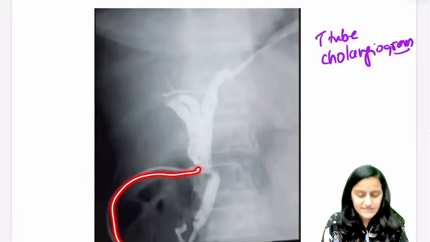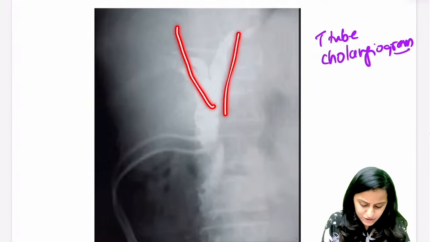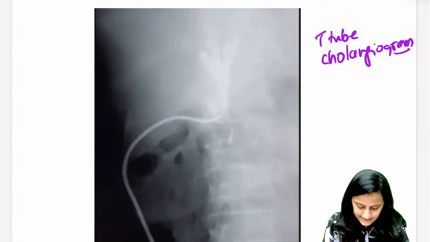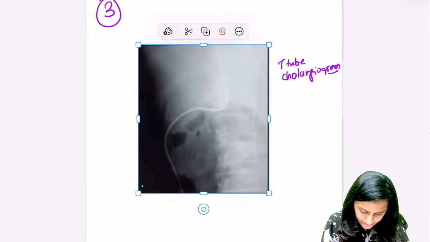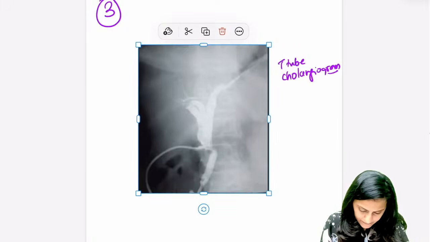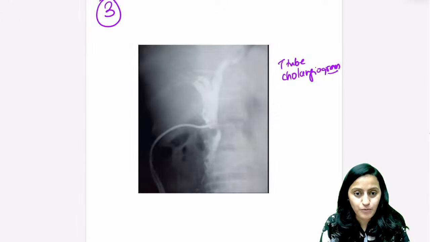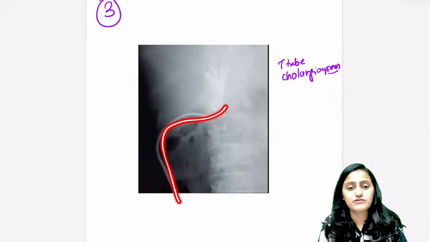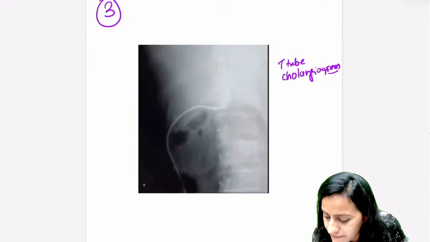The contrast in the T tube is making the T tube appear white. And if you see here, there is dilatation of the hepatic duct. There is some narrowing in the CBD here, and post that, there is some dilatation. Okay, give me a minute. Right, and you see some dilatation in the CBD beyond the T tube point as well. You just have to identify the procedure here. This is a T tube cholangiogram. This is not ERCP. Is this clear with everyone?